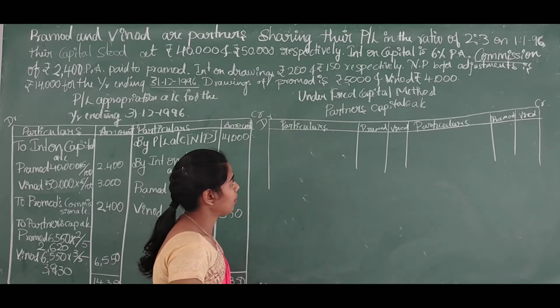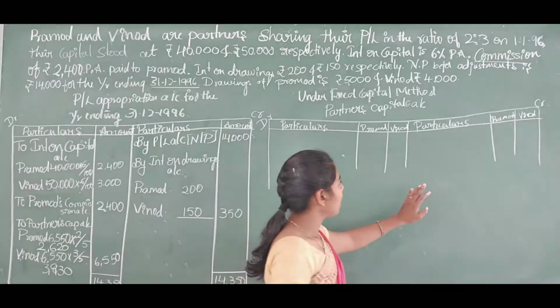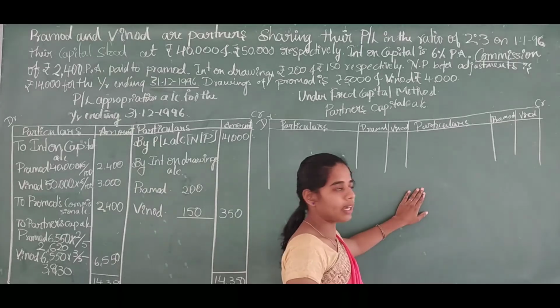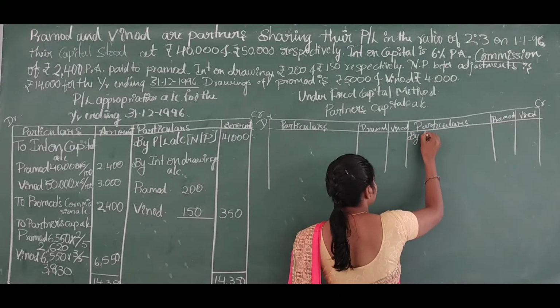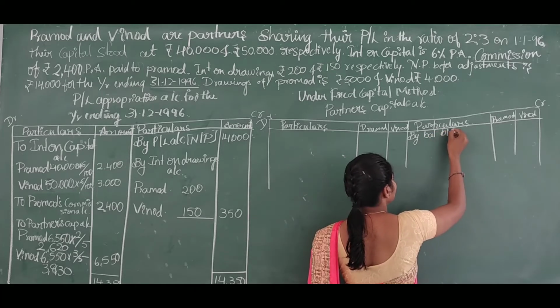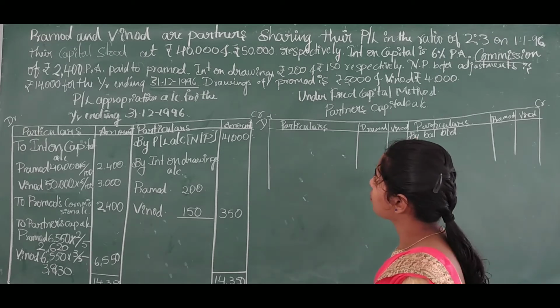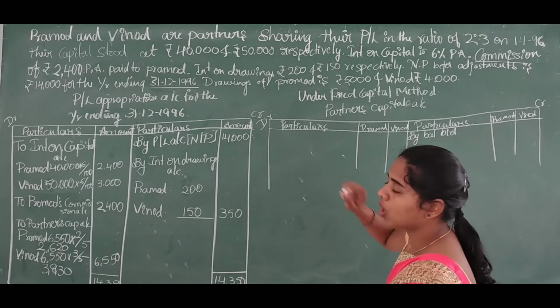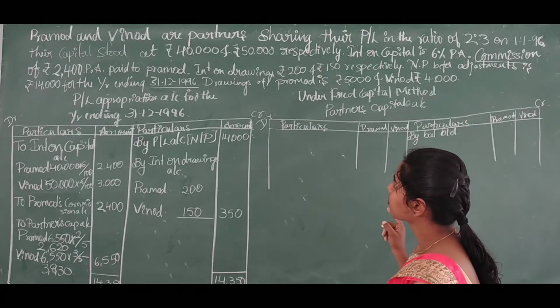Partners capital account. In this account, we have to transfer all the capital of the partners by balance brought down, because this is the capital which belongs to the opening of the year.